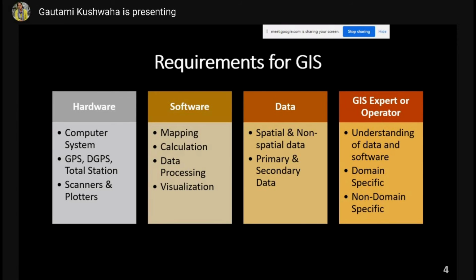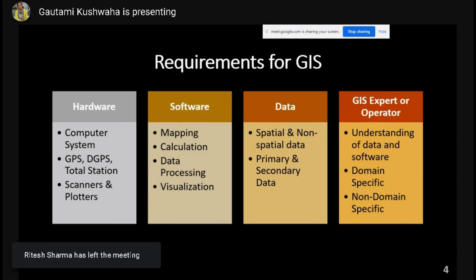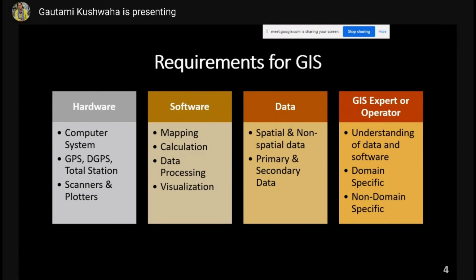One, which are domain specific. So there are GIS experts and operators specifically for problems related to transportation. Some are specifically related to water bodies or natural resources. Some are specifically related to forest and vegetation and like that. So these are experts which are very domain specific.